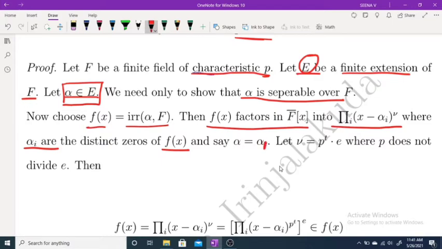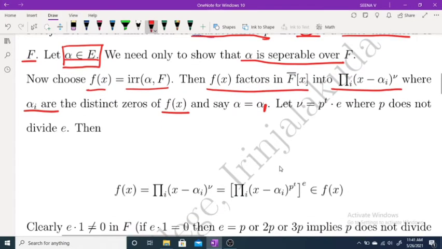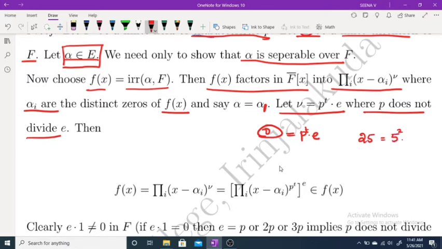We say alpha equals alpha_1. Now let nu equal p raised to t times e. Nu is any number, so you can write nu as p raised to t into e, where p does not divide e. If you take 25, you can write this as 5 squared into 1.